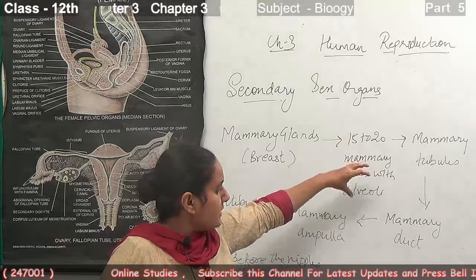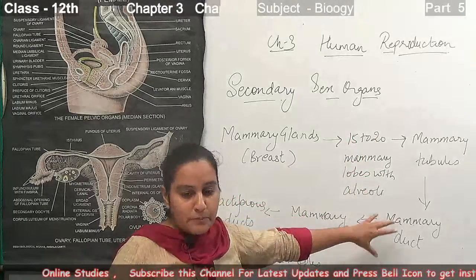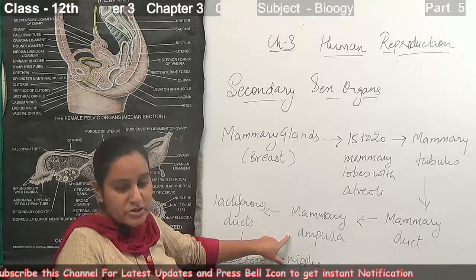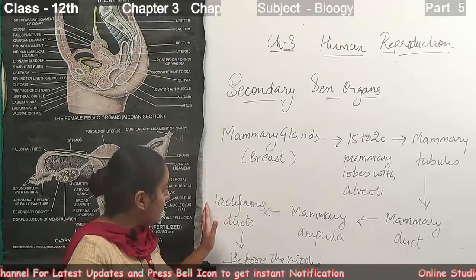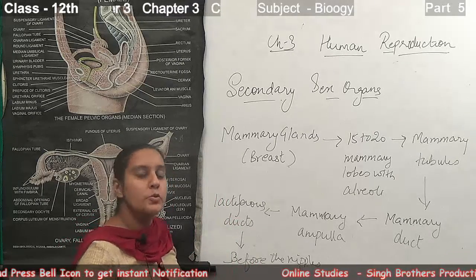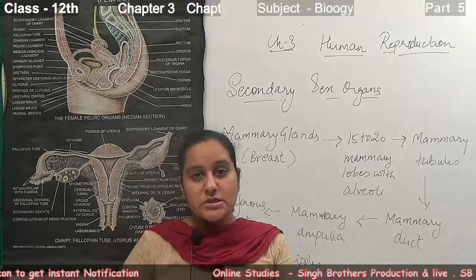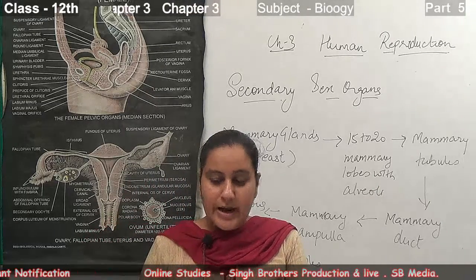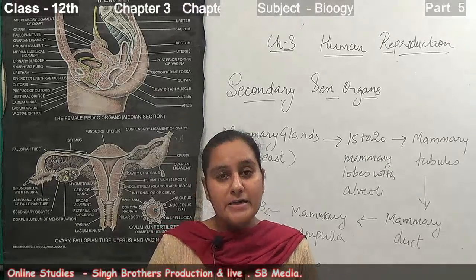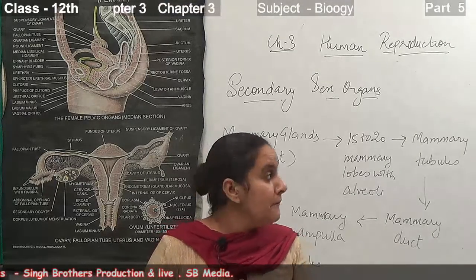They connect to form the mammary duct. This duct constitutes the mammary ampulla, which is connected to the lactiferous ducts that open just before the nipple to release the milk. This is how the accessory glands form and combine together to release the milk.